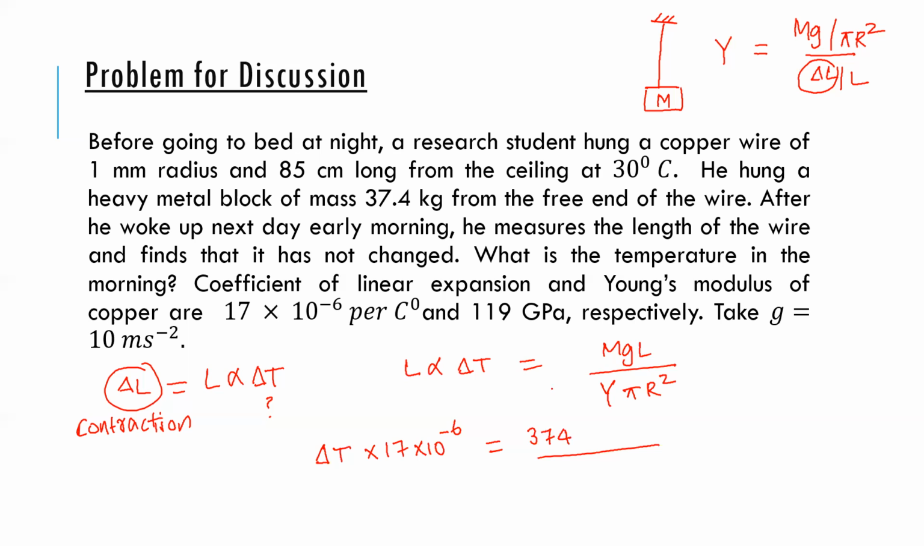So Y is given as 119 into 10 to the power 9. Okay, pi, if you see 119, I think it is a multiple of 7. So for calculation purposes, I'll use 22 by 7 into r square. 1 millimeter, so if I write it in meters square, it will be 10 to the power minus 6. You're okay?